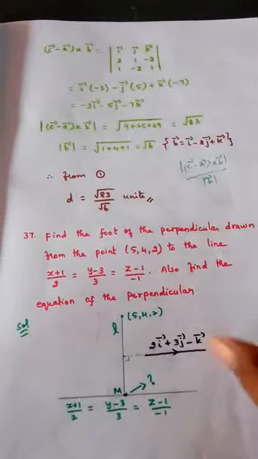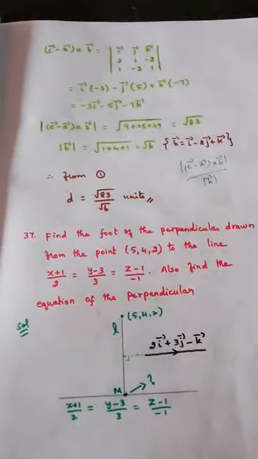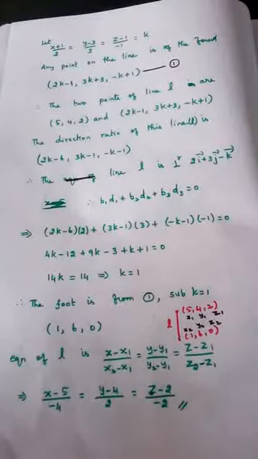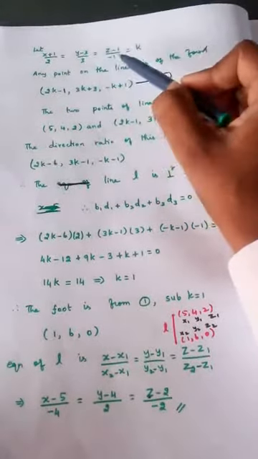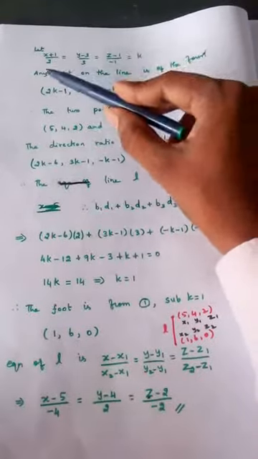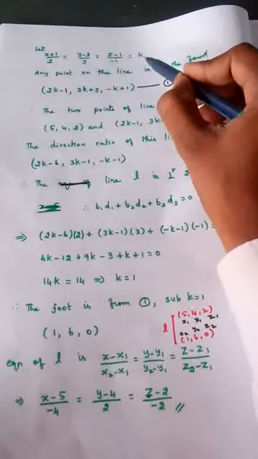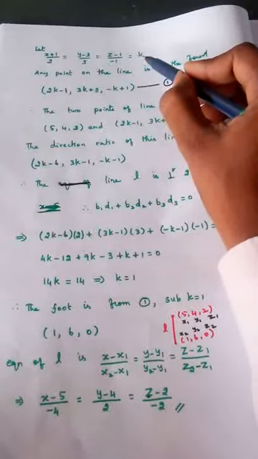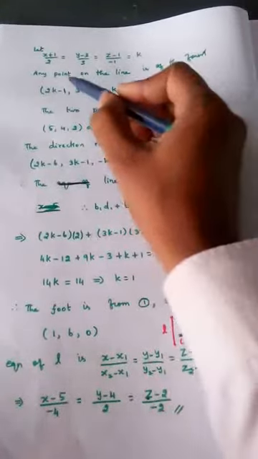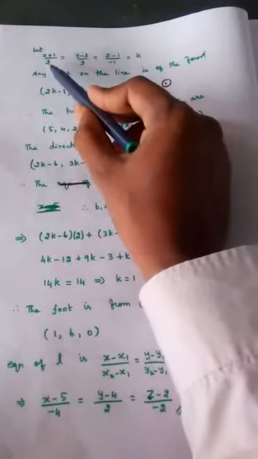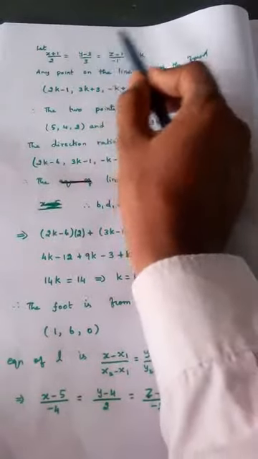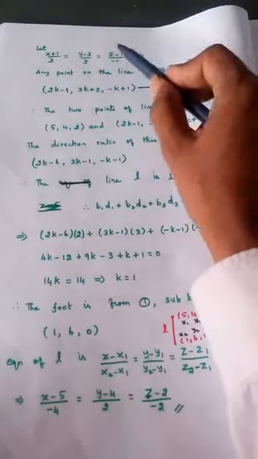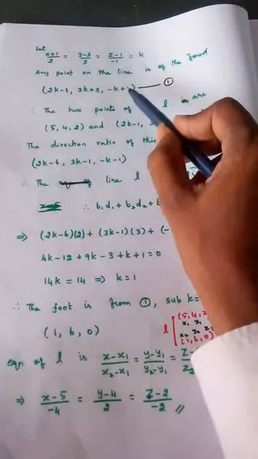Now we will go into the problem. How we are solving, we are going to see. Just understand the diagram properly, then we will see the solution. Now see, this is nothing but the equation of the base line. You always keep the diagram in your mind. This is the base line, and I usually take it equal to k to find a general point. Similarly, we are doing like here also k. So any point on this line is of the form, cross multiply, 2k minus 1, 3k plus 3, minus k plus 1, which is the general point, right?